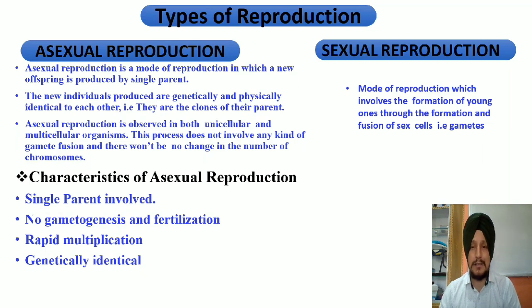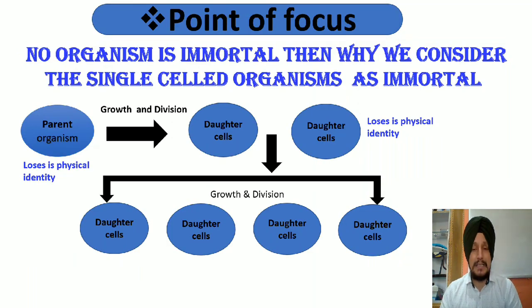We will discuss the different events of sexual reproduction in my next video lectures, where we will discuss in detail how the young ones so produced by sexual reproduction are genetically varied in comparison to asexual reproduction, and we will also find out the difference between asexual and sexual reproduction. So I think this is clear about reproduction and its types. After studying in detail about the lifespan and its relations, we will discuss reproduction and its types, its purpose, its significance, its characteristic features.